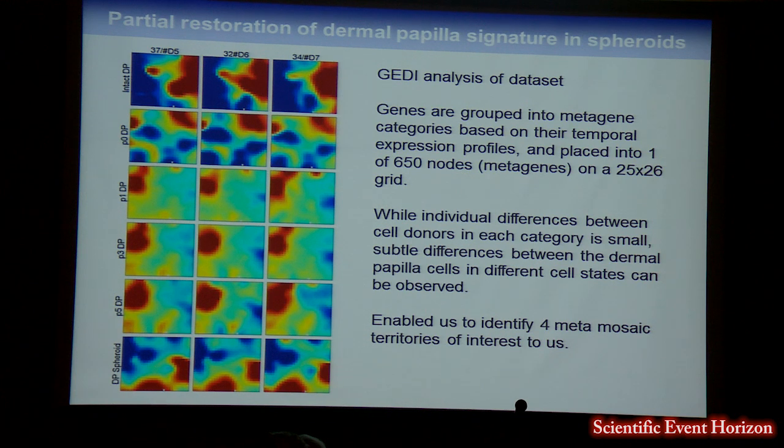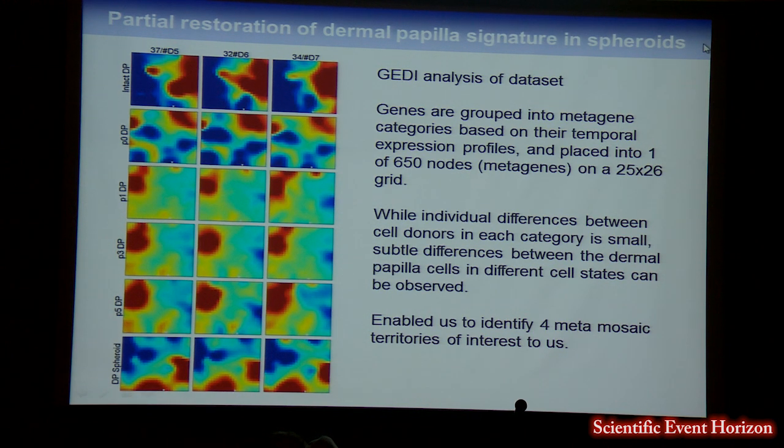And it's called JEDI. It was developed in Don Ingber's lab at Harvard. And essentially every square here represents one of the different Affymetrix data sets that we were looking at. Across the top we have the 3 different donors, and down the rows we have either intact DP, cells at P0, P1, P3, P5, and at the bottom you have dermal spheroids. And then within each of these squares, there are actually 650 little squares on a 25 by 26 grid. And what JEDI does is it groups transcripts together into the same little node on these grids if they share similar temporal expression profiles across the entire data set.